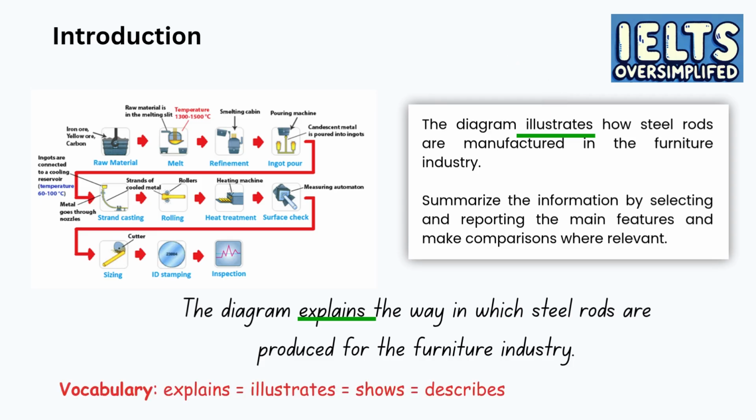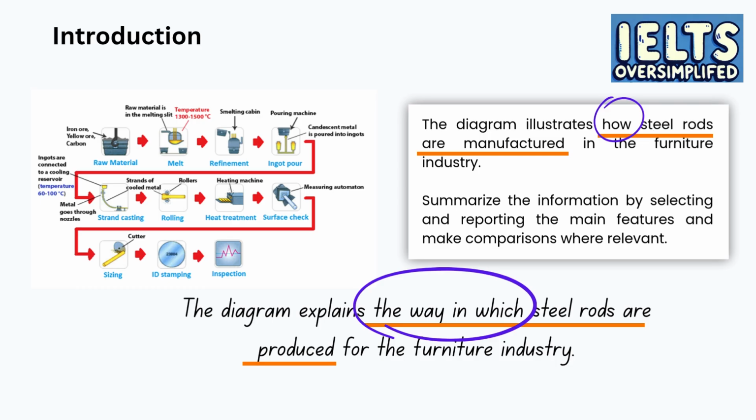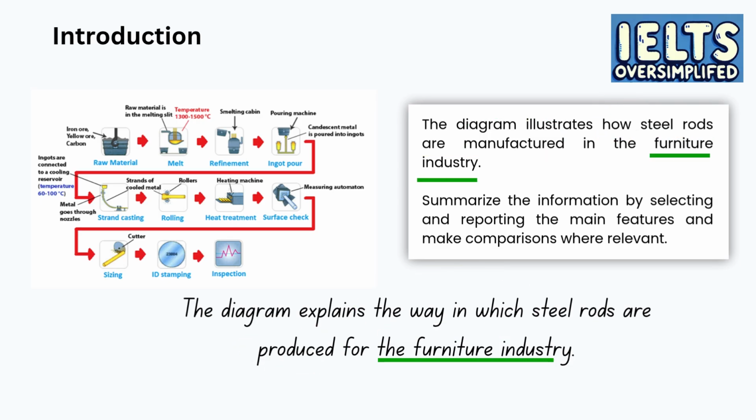These verbs are very good for describing a diagram. Next, I changed the phrase, how steel rods are manufactured, to the way in which steel rods are produced. So instead of writing how, I wrote the way in which. And instead of writing manufactured, I wrote produced. And then comes furniture industry, and I kept it the same. So that's our introduction. We have paraphrased the topic, so the examiner can get familiar with our diagram.